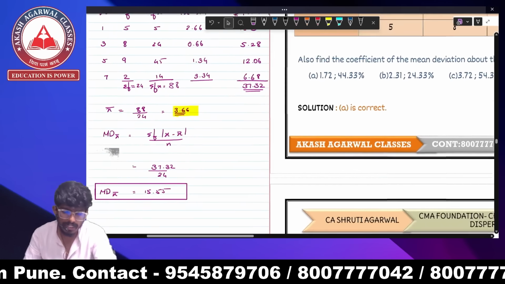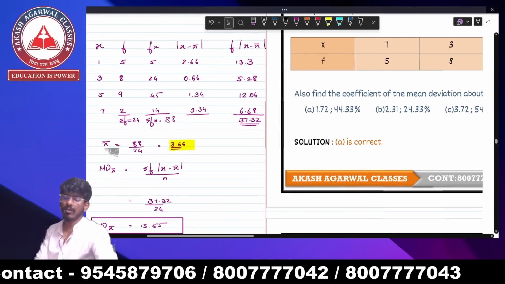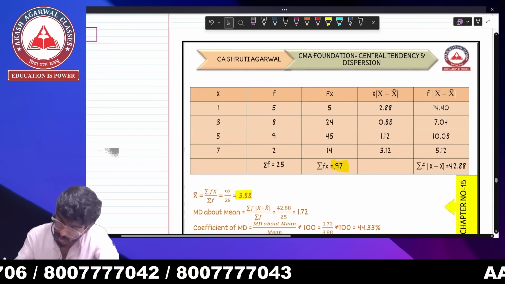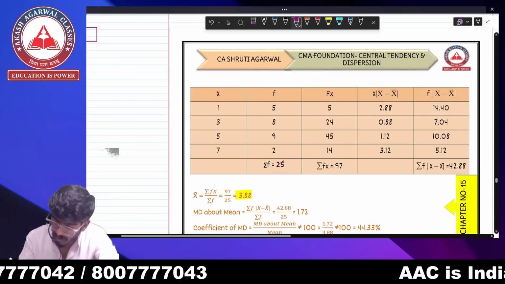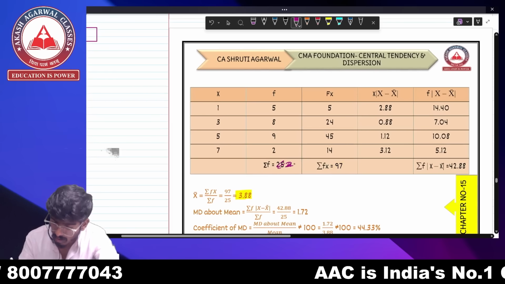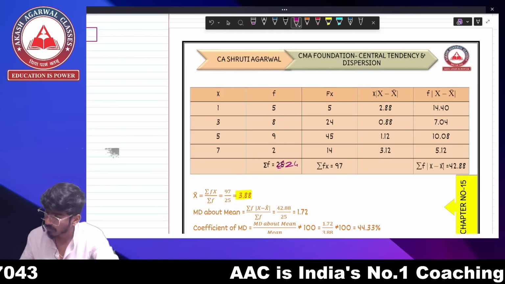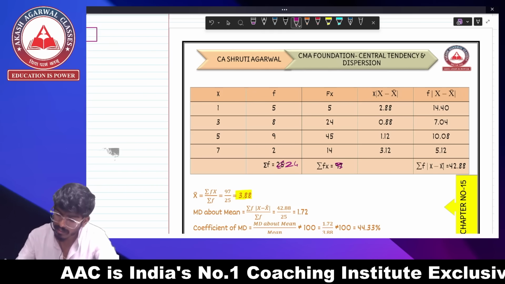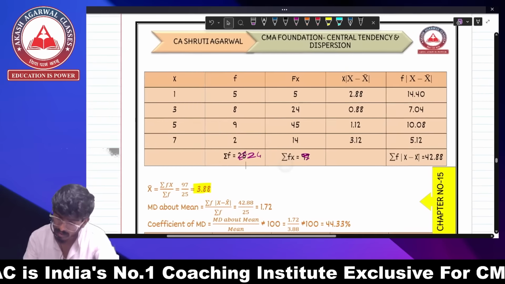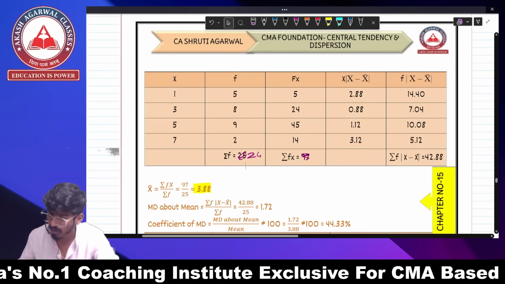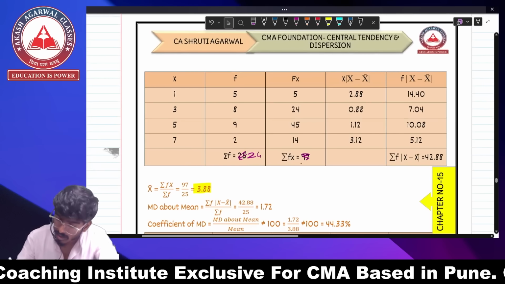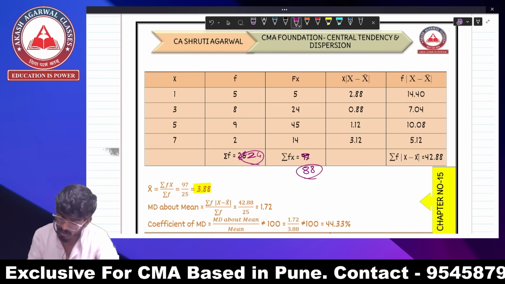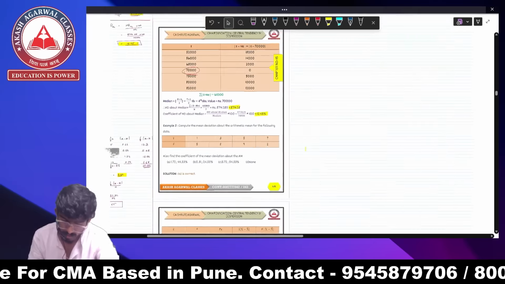Okay. So the calculation we have done over here is right, and over here there is some error, I hope, supposedly, because the totals over here are wrong. This is not 25, this is 24. If you add 5 plus 8 plus 9 plus 2, it is 24, and this is also not 97, this is 88. If I add it twice, 5, 24, 45, 14, it is 88. This is 88, this is 24. That's the reason the answer given over here and our answer is not going to match.